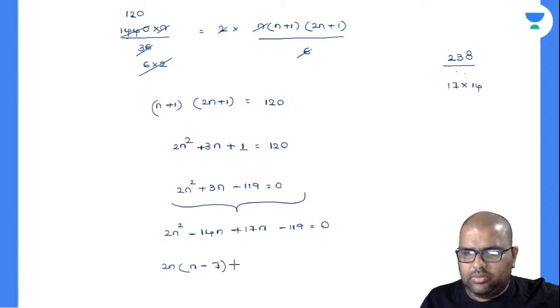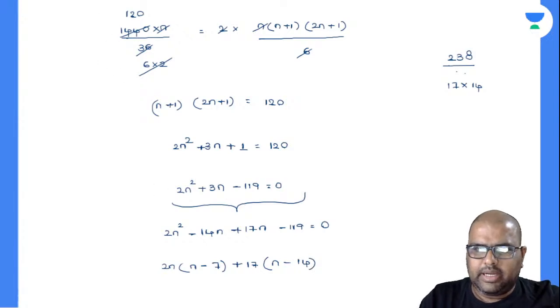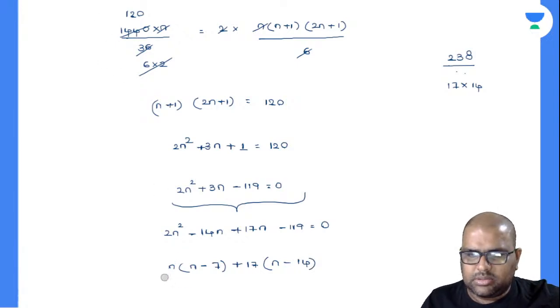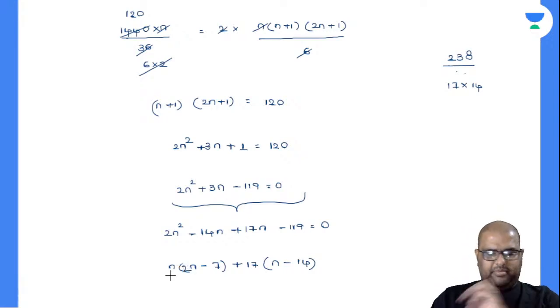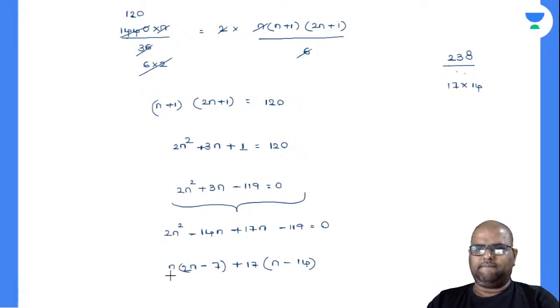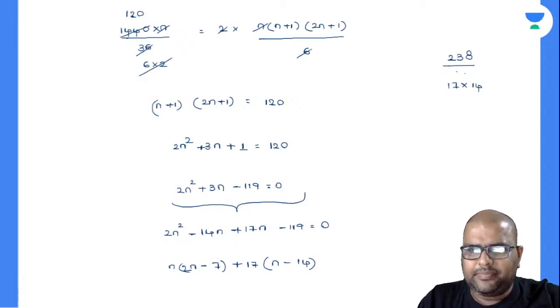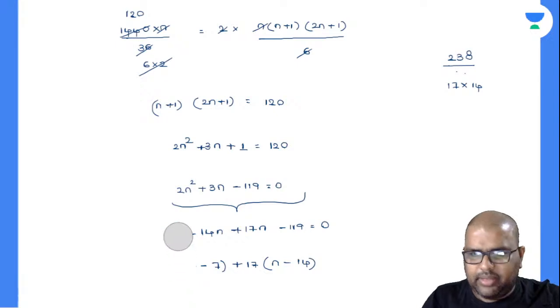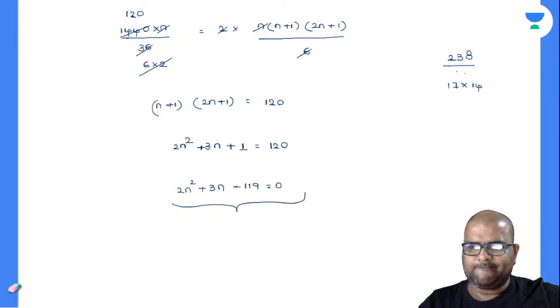So I'll take 17 as common. This will be n minus 14. Otherwise, I can take it like this. I'll remove this and write it like this. We missed out something now. Yes, I missed it, right? I'm writing the roots wrong. Anybody help me regarding this?